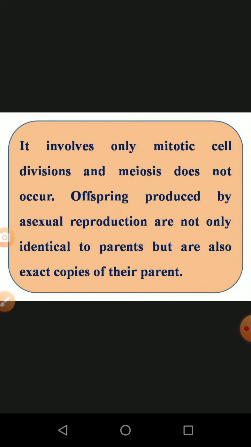And it involves only mitotic cell division and meiosis does not occur. That means only mitotic cell division, the body cells are going to be divided. The offspring produced by asexual reproduction are not only identical to the parents but also exact copies of their parents. So it is not merely identical, at the same time it is exactly similar to the parents.